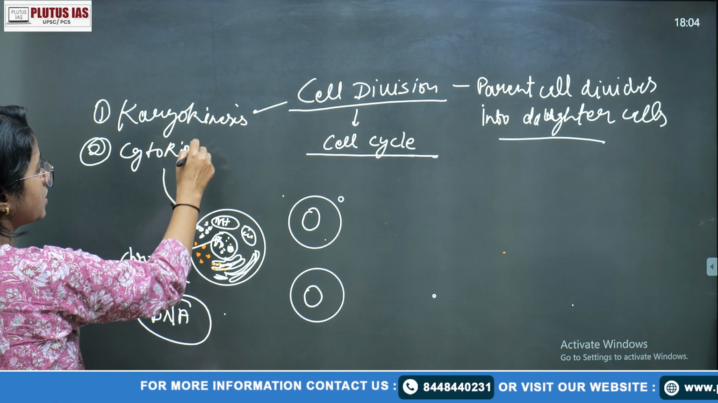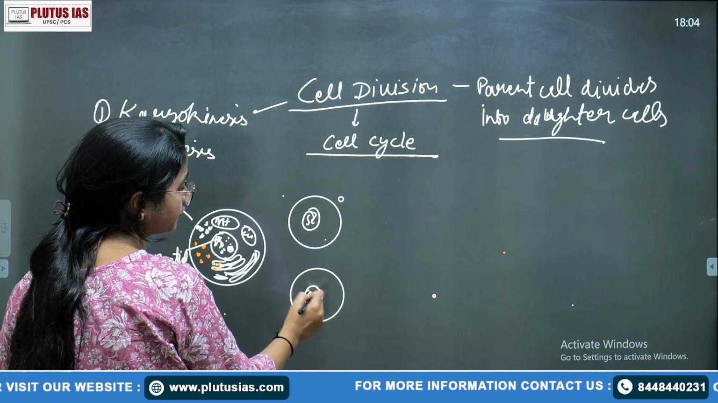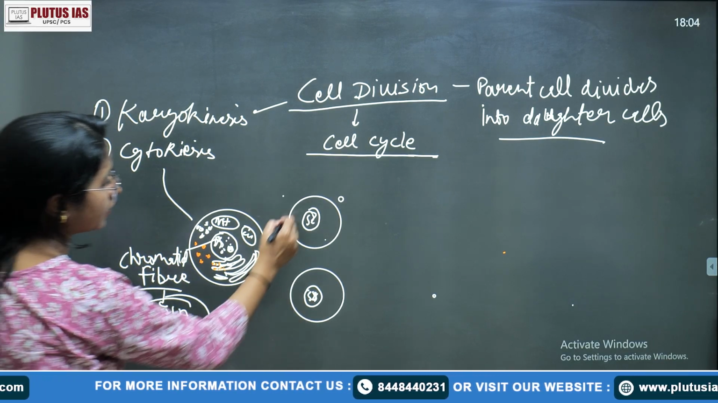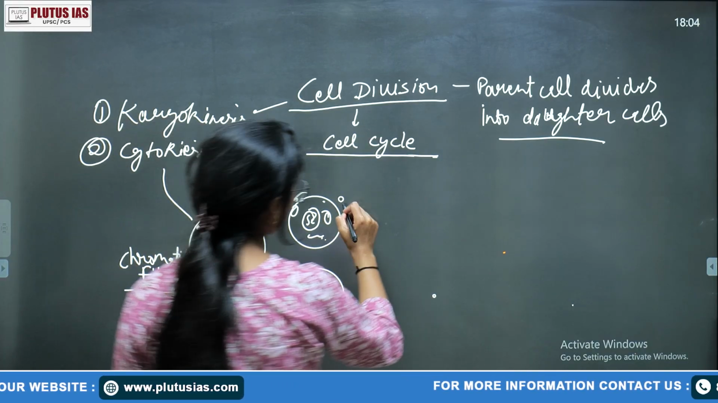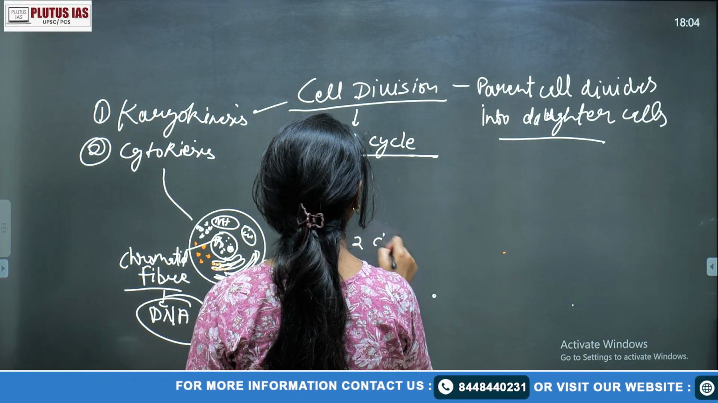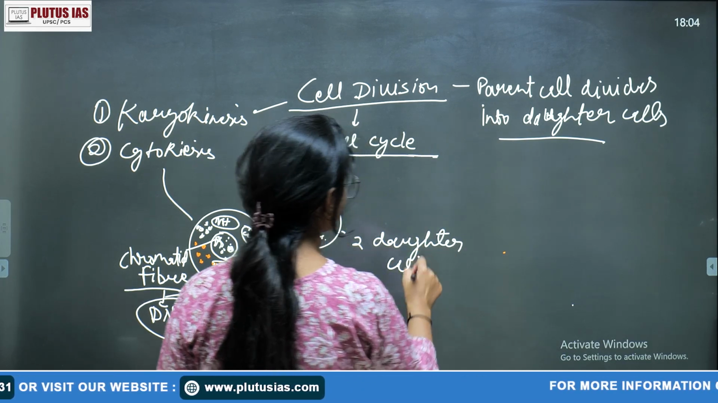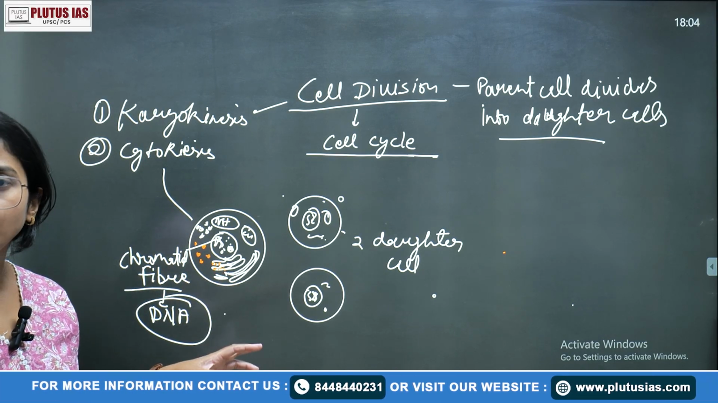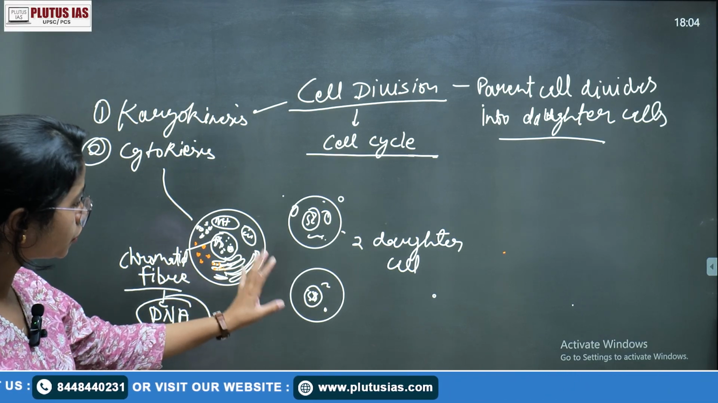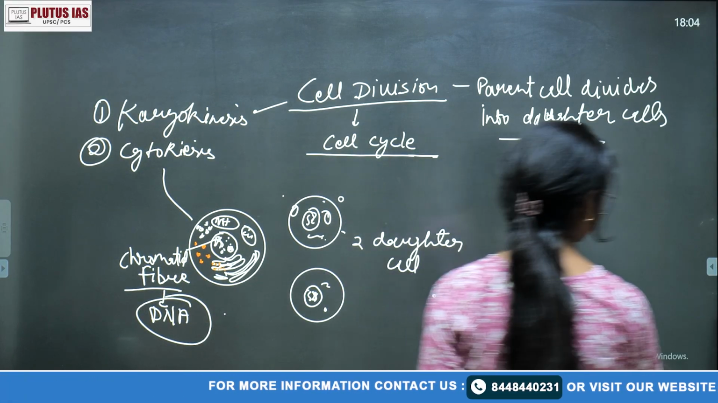Okay, cytokinesis. So here the daughter cell has an equal amount of the DNA content, and of course the cell organelles. So these are your two daughter cells. Okay, these are your two daughter cells. Of course I can show fancy diagrams by downloading some of them, but I really want to show how these two daughter cells are forming.